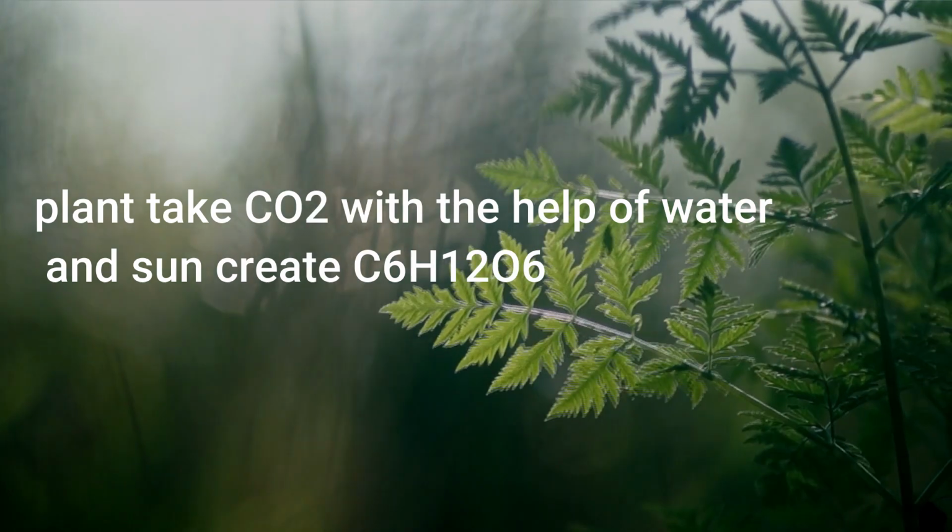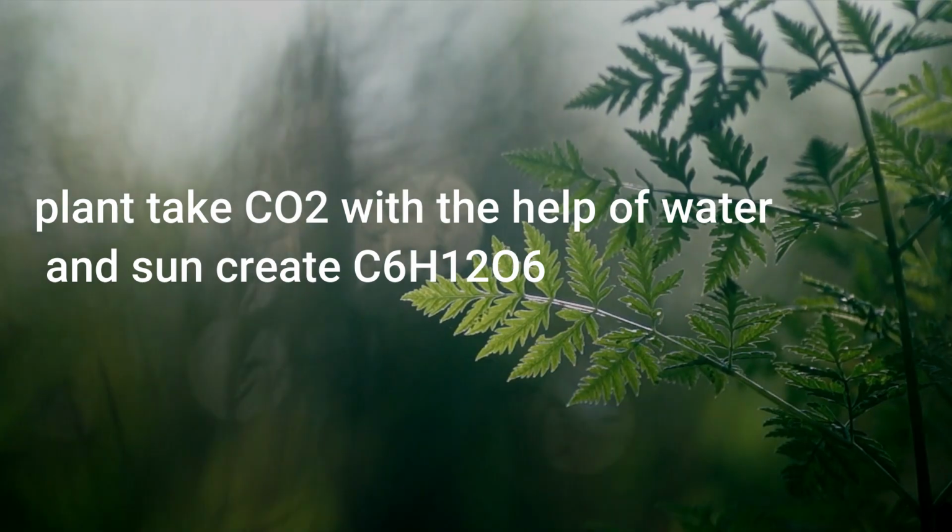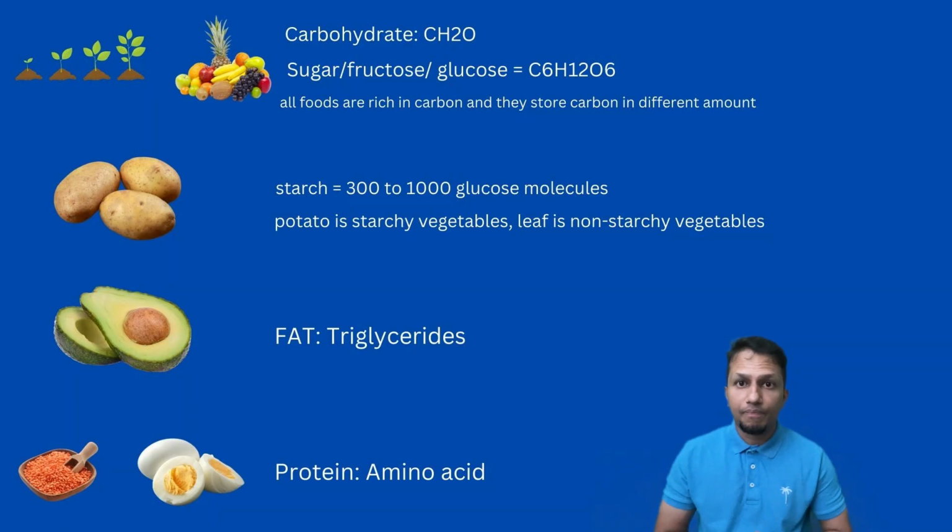6 carbon connected with 6 water molecules, C6H12O6. That is the form of simple sugar. So your body is having a lot of this sugar. You may hear about fructose. What is fructose? Glucose and fructose both have the same chemical structure. That means they both have 6 carbons there.